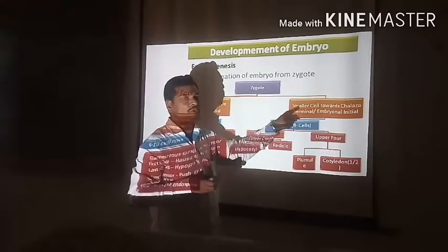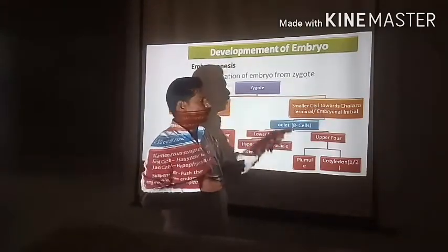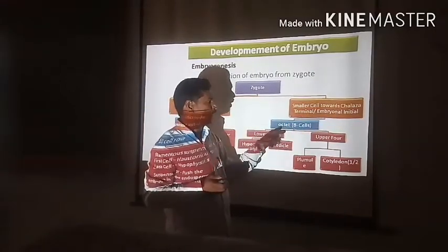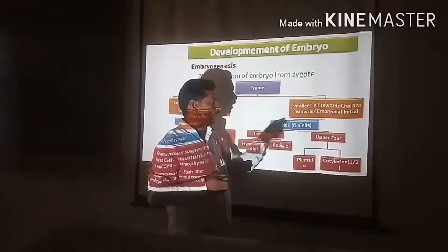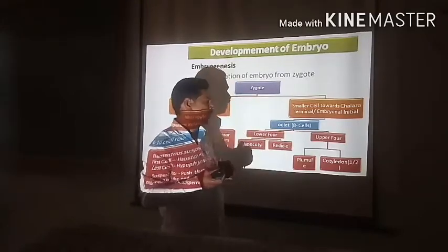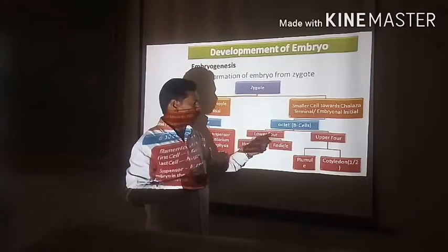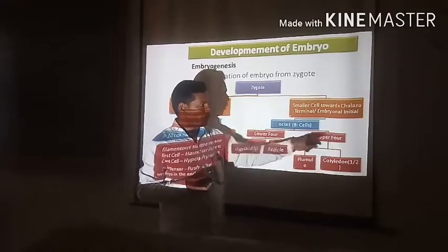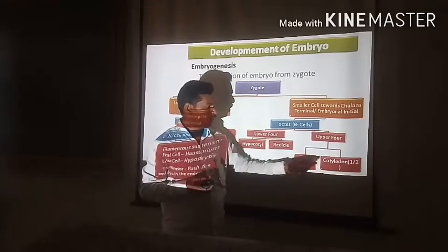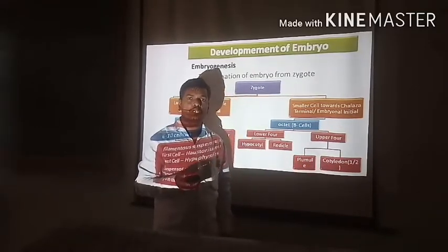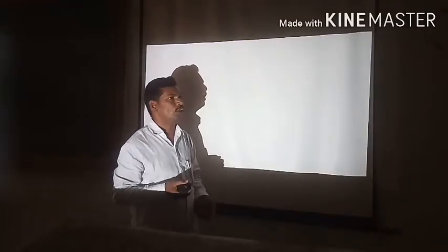From the smaller cell towards the chalaza end, called the terminal or embryonal initial, what happens? It gives rise to 8 cells, which is called the octant. Octa means 8. The lower 4 cells produce the hypocotyl and radicle, and the upper 4 cells produce the plumule and cotyledons, which may be one or two, that is, monocot or dicot.